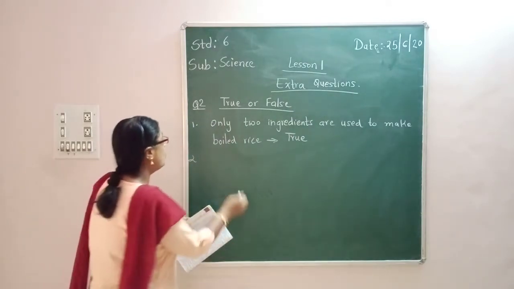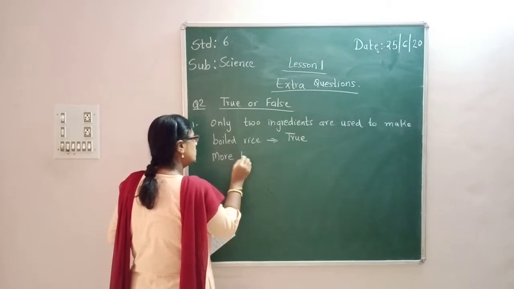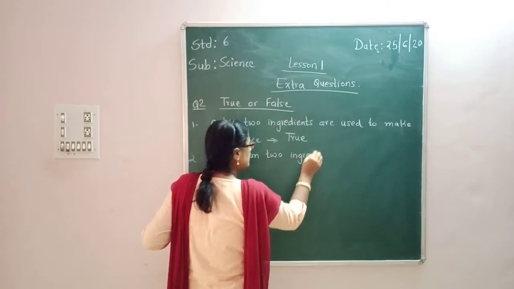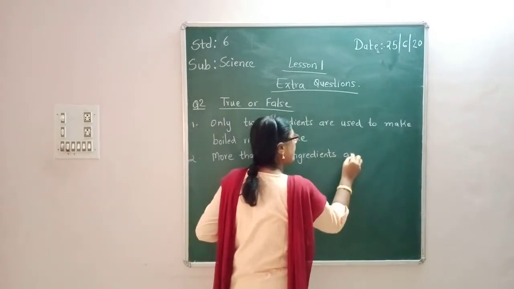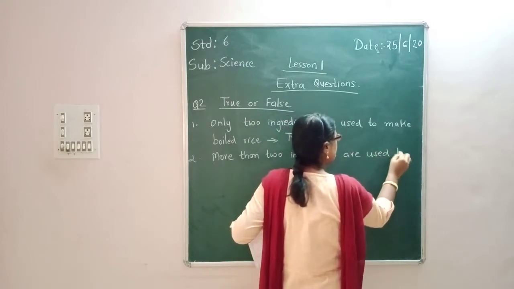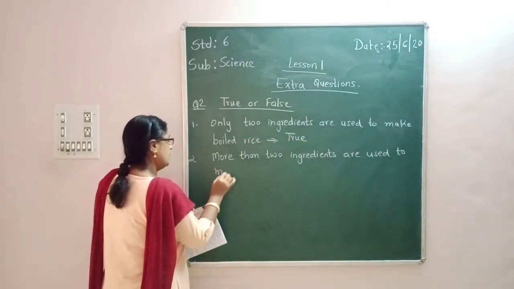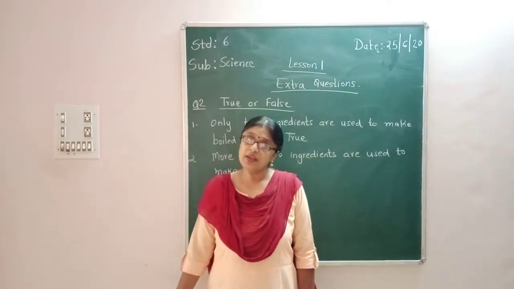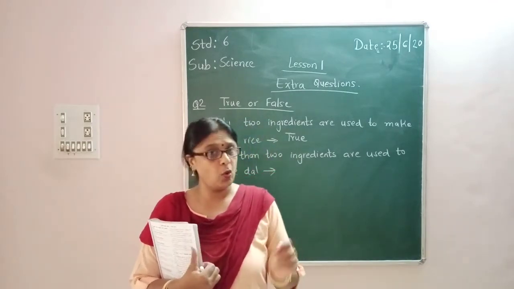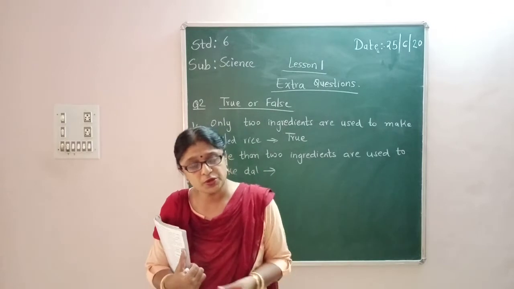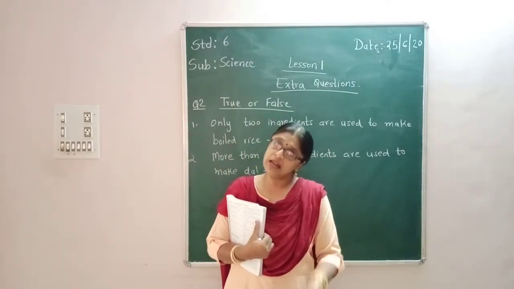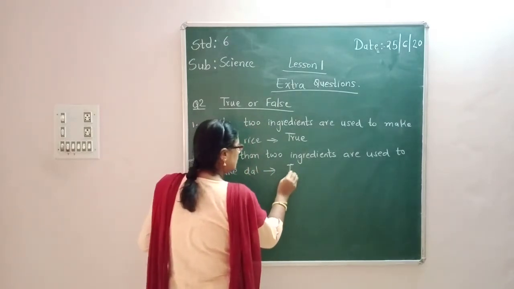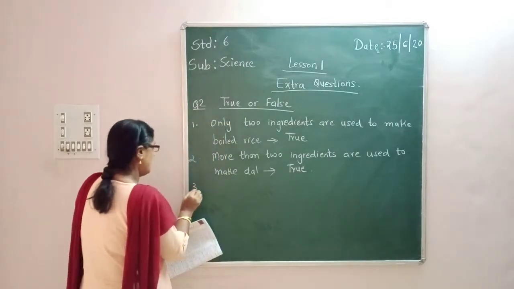So this is true, that only two ingredients are used. Then the second one: more than two ingredients are used to make dal. Yes, of course, you need the dal, you need water, and then you boil it, and then what all things you put? You put so many spices, you put lemon, right? So more than two ingredients are used. So this also is a true statement, right?